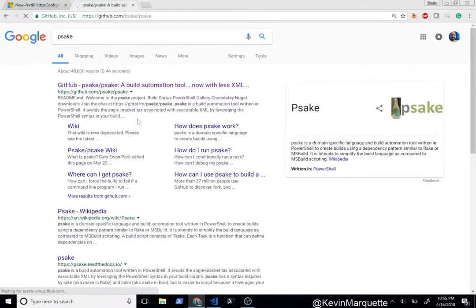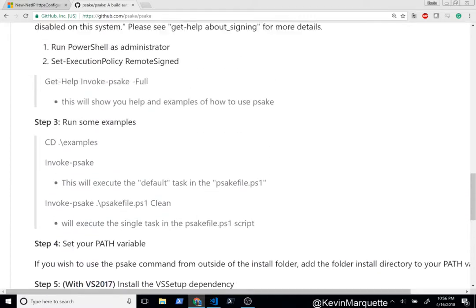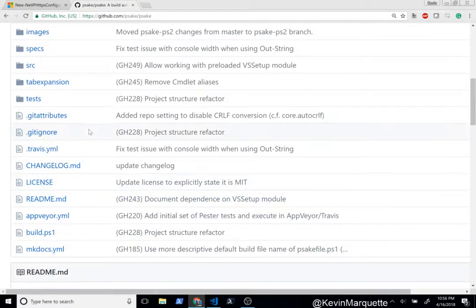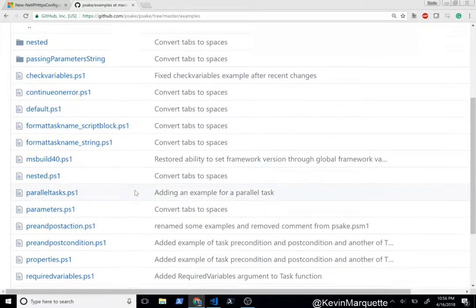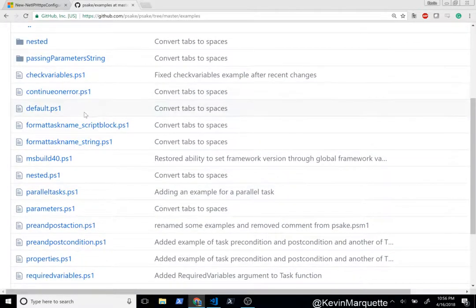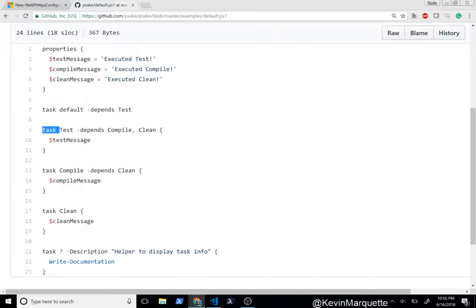Psake build automation tool. That's what I said. How to get started. Release notes. No examples. Here's some examples. Let's just do default. What's in default? Properties, task. So I think the Invoke-Task is supposed to be an alias for this command, because we get the name of a task and it depends on this being done. These two actually compile and clean, and the script block is the actual command.